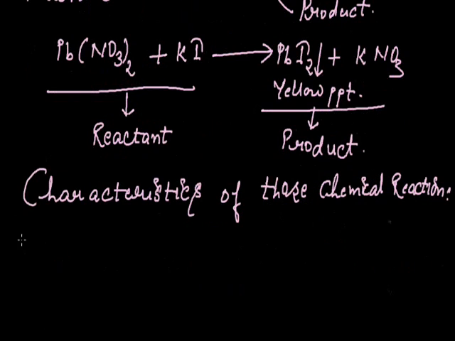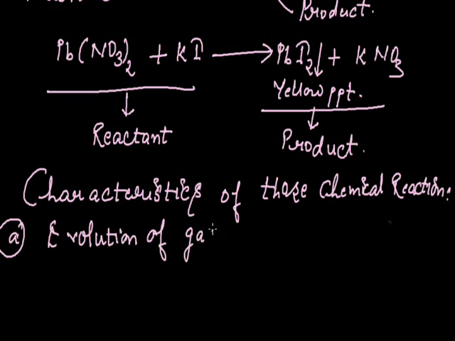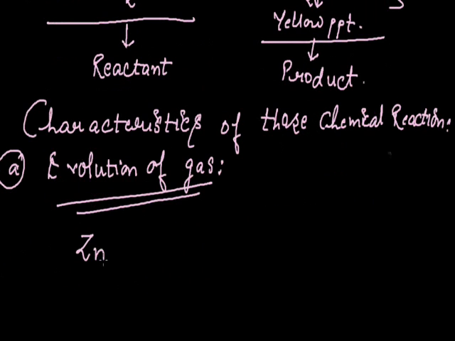First one is the evolution of gas. That is, when we are treating a metal with a dilute acid, here we are treating zinc with dilute sulfuric acid. It is a sort of displacement reaction.